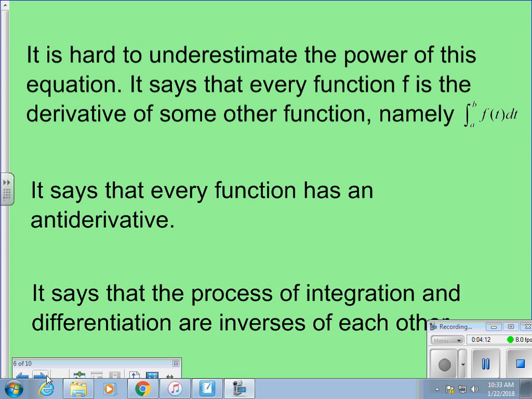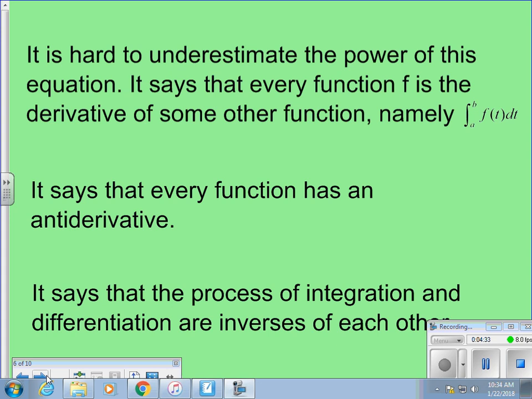And the last thing that's really, really important is that the processes of integration and differentiation are inverses of each other. Integration and differentiation are inverse functions. That's what this part says. That's what makes this so strong.